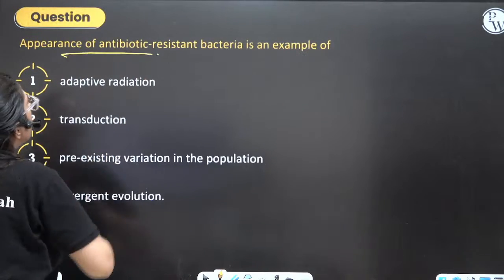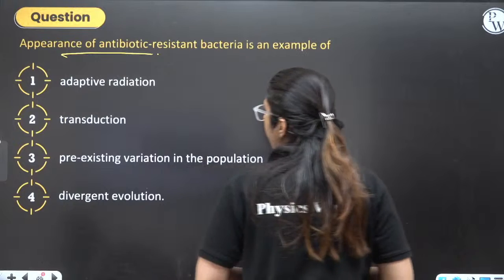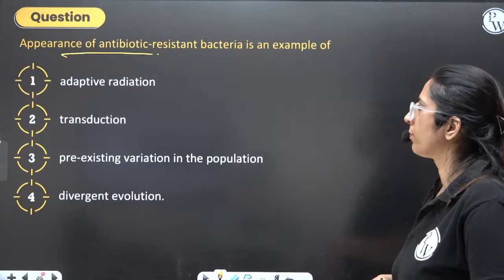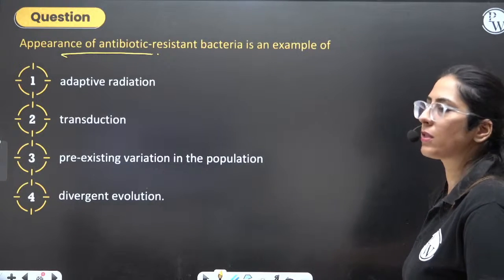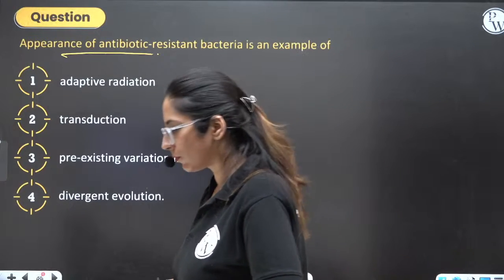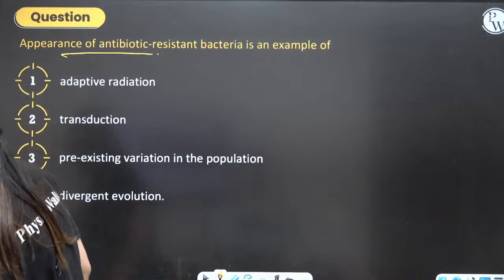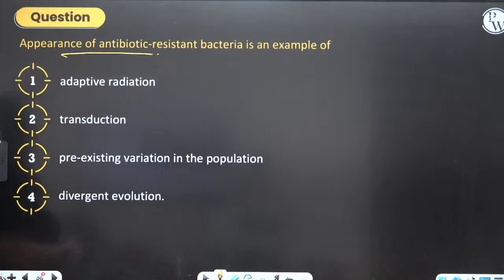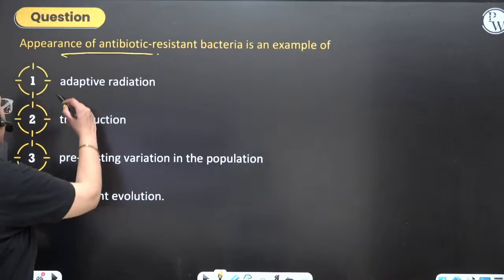Okay. Appearance of antibiotic resistant bacteria is an example of what? Come on. Do it fast. What is this? Antibiotic resistance. Yes, absolutely right. Adaptive radiation.